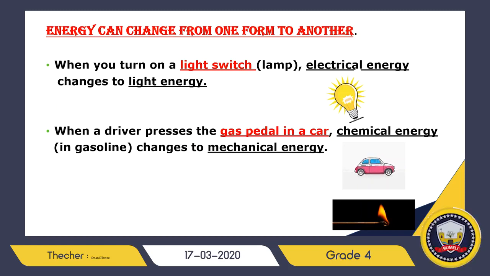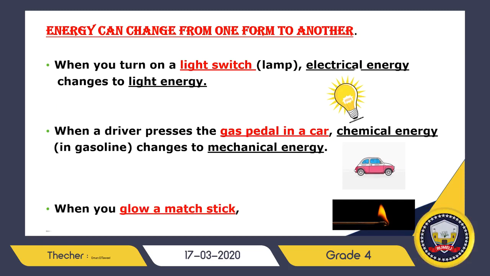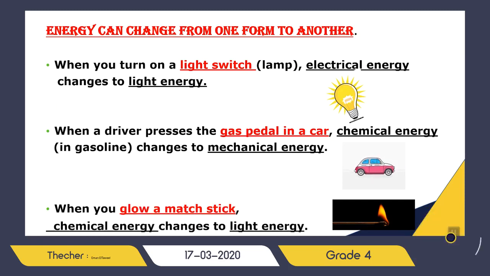And we studied in the previous session that chemical change produces chemical energy. So burning a matchstick changes chemical energy to light energy. These examples are very important, as they show us how energy can change from one form to another.